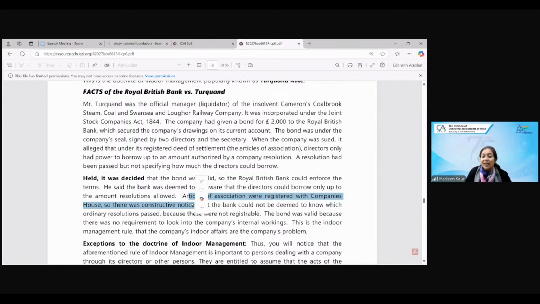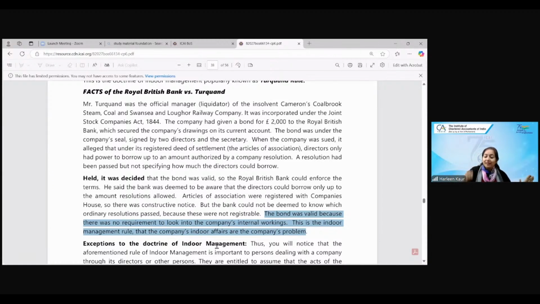So here the bank could not be deemed to know whether the resolutions were passed because they are not registered. You register MOA and AOA, but you don't register the resolution. Therefore, the bond was held valid because he was not supposed to look into the company's internal workings. That is the role of the doctrine of indoor management, that whatever is happening inside the doors of the company, that is the company's problem, not the outsiders'.